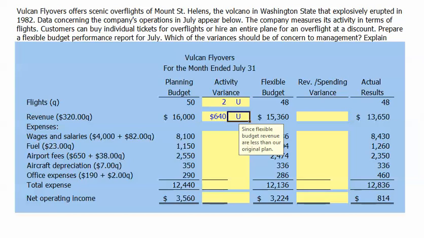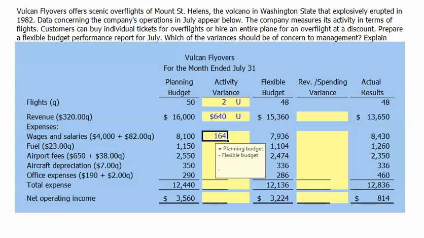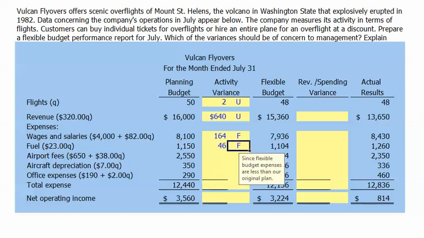So all of our expense variances will end up being favorable from an activity perspective. The difference between our flexible budget wages and salary expense of $7,936 and our original budget of $8,100 is $164. And again, since our flexible budget is less than original plan, it's a favorable variance. The difference in fuel is $46. And again, since our flexible budget expense is less than our original planned expenses, it's a favorable variance.